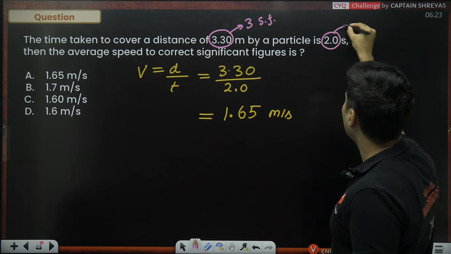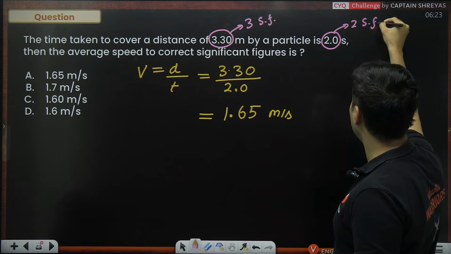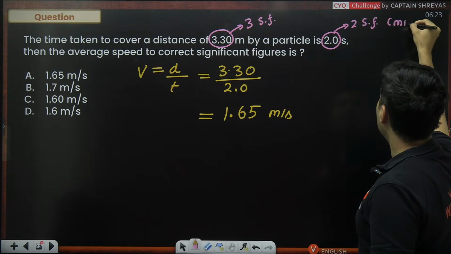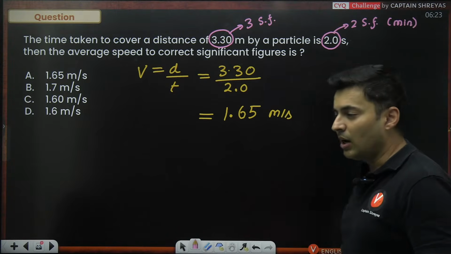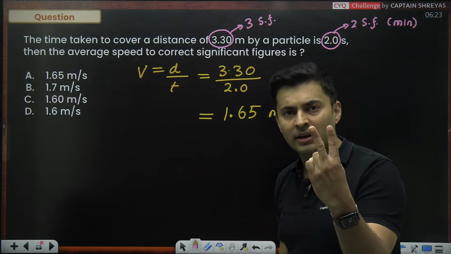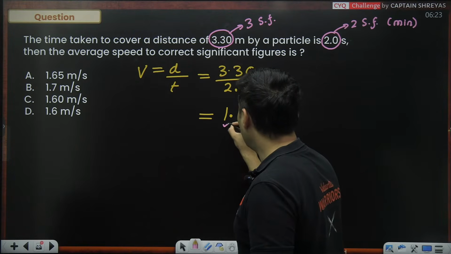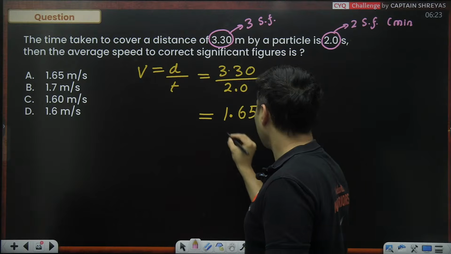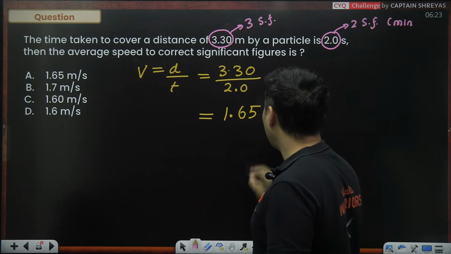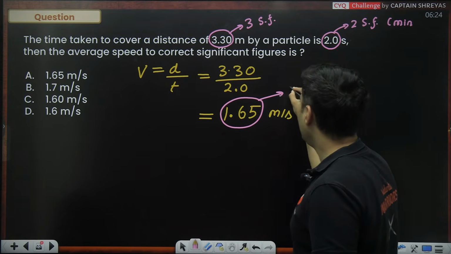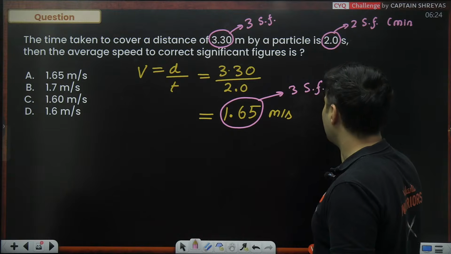Here, there are two significant figures. This is the minimum significant figures. Out of 3 and 2, 2 is smaller. So the final answer must have only two significant places. Only two allowed. But as you can see, there are three significant figures.